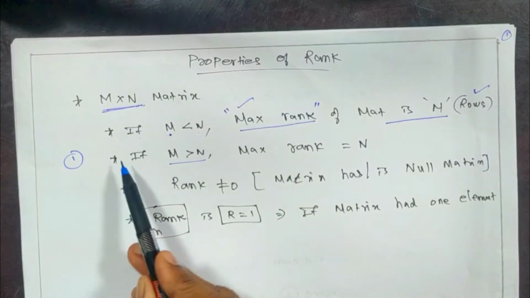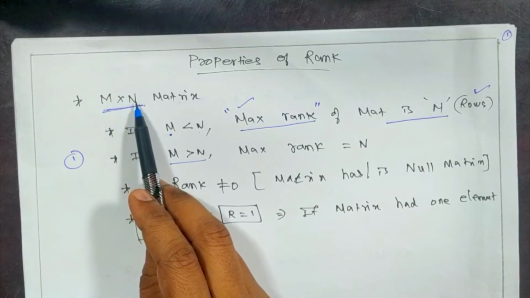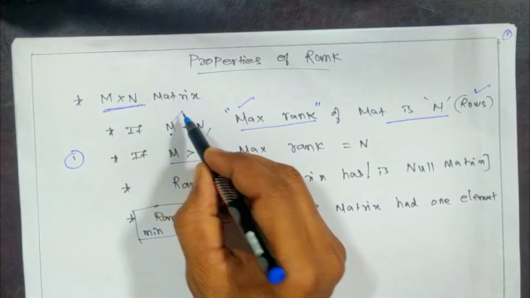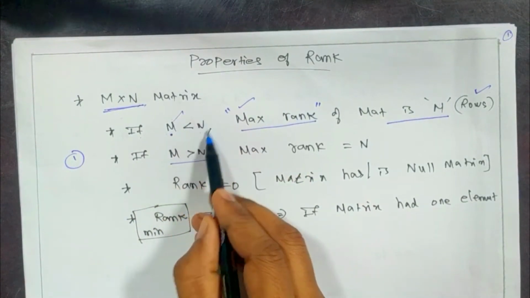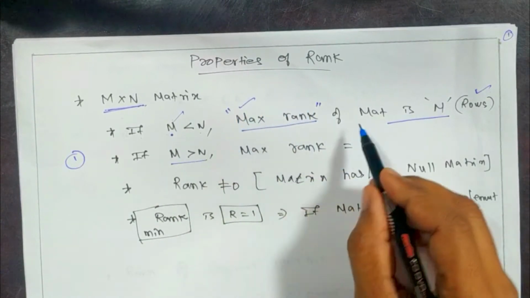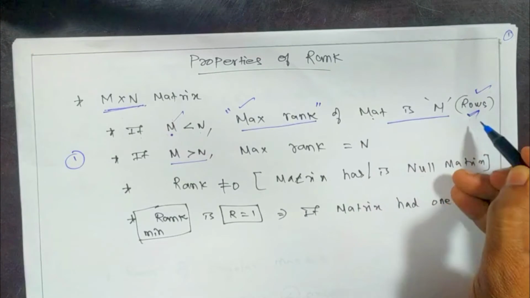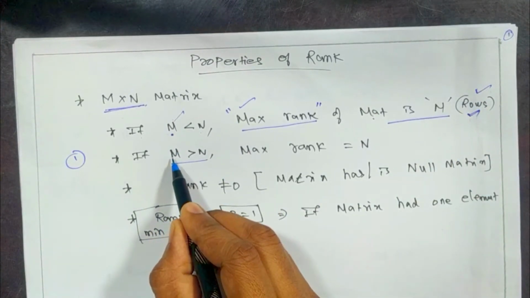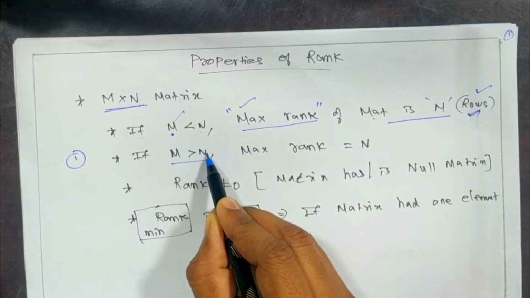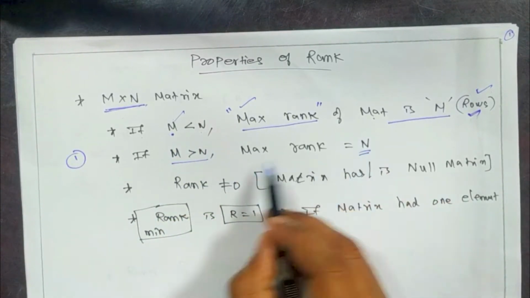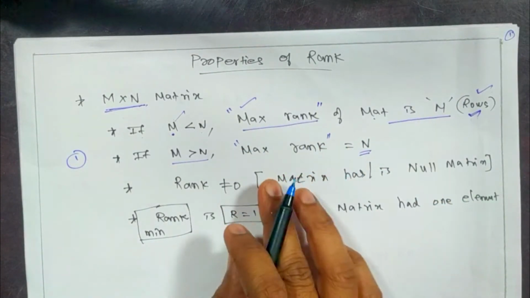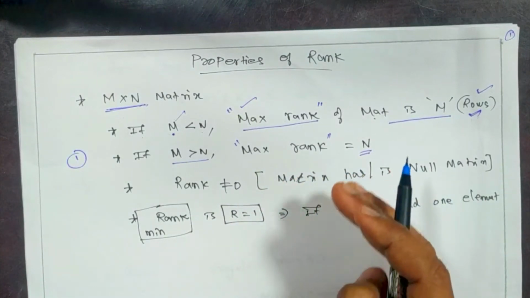The first and foremost property is, if we have a matrix M cross N, where M is the number of rows and N is the number of columns, and the number of rows M is less than the number of columns N, then the maximum rank, note this word, the maximum rank of the particular matrix is the number of rows. In the same way, if the matrix has a number of rows higher than the number of columns, then the maximum rank is N. So note the word maximum rank. It is not the rank of a matrix, it is the maximum possible rank of a particular matrix.